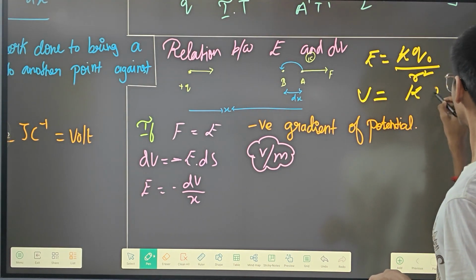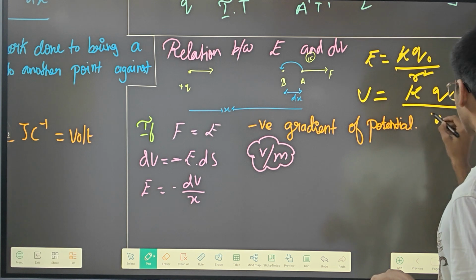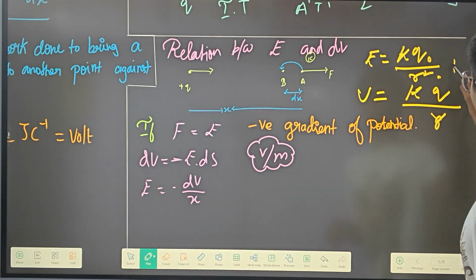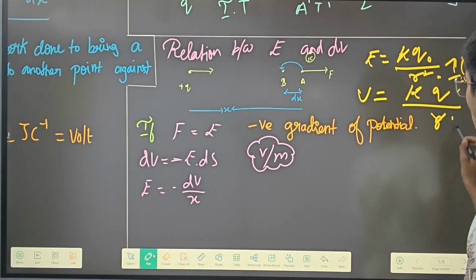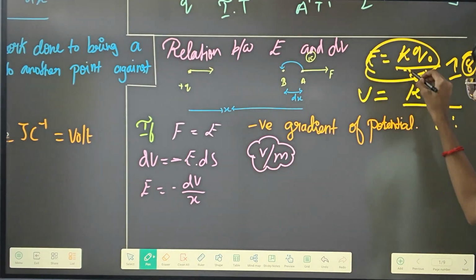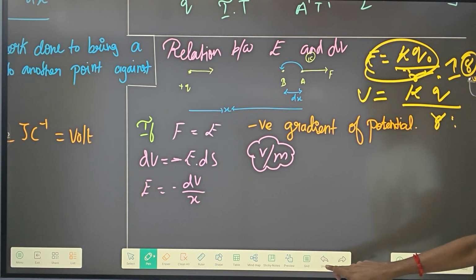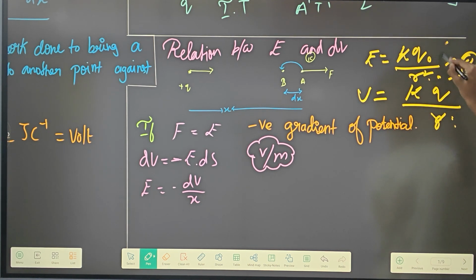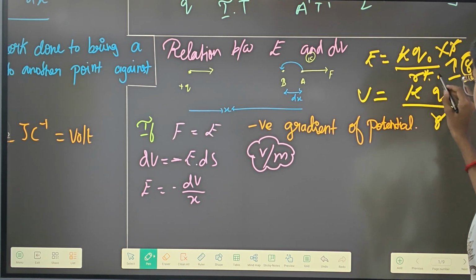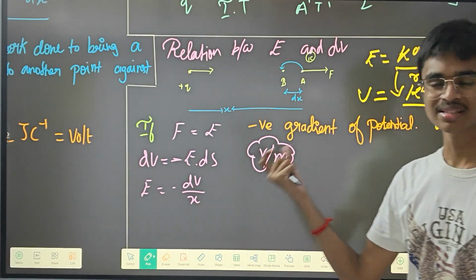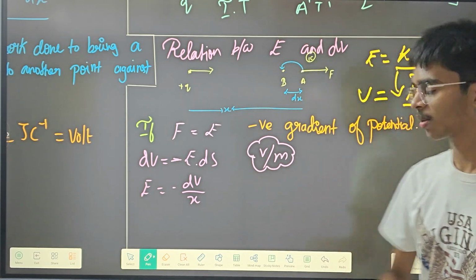It's K into Q naught divided by R. The one and only difference is that here it has 1 R extra, and here it doesn't have that 1 R. If you multiply this electric field with 1 R, this R square will be cancelled, and at last you'll get this formula. That is why they have multiplied by 1 R here. Actually, what is x? Distance. What is R? Also distance, right?